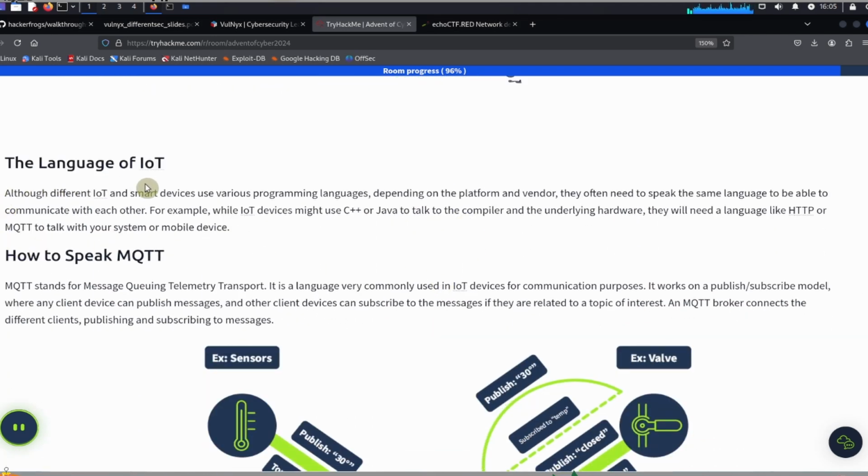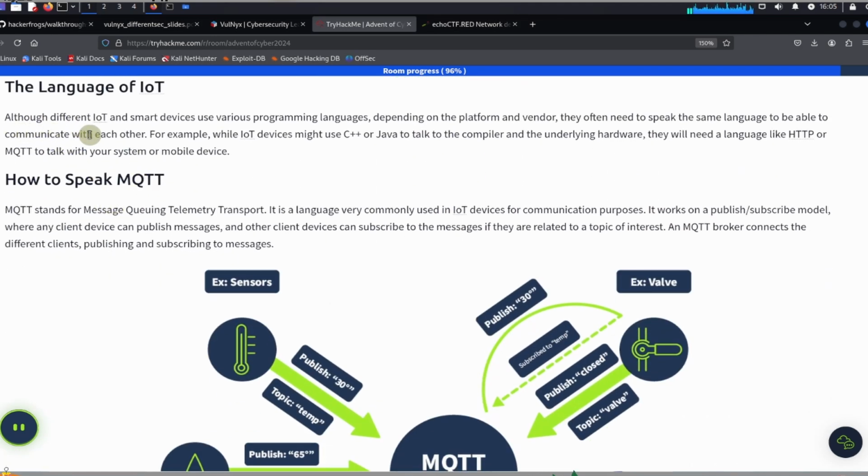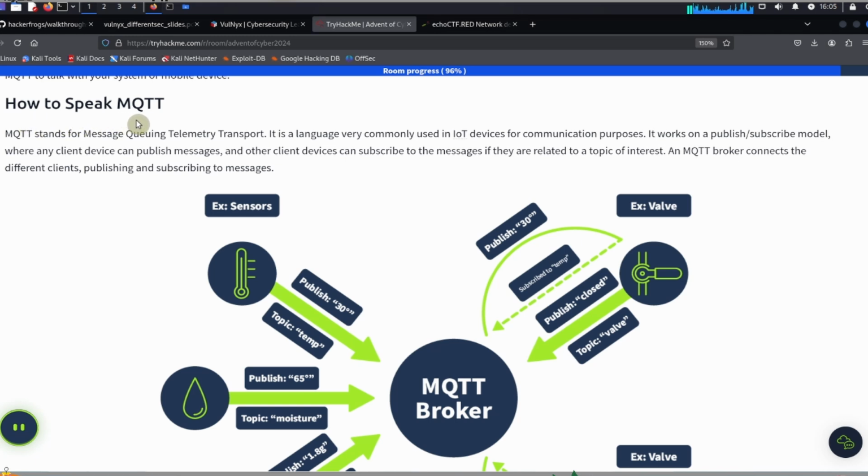The language of IoT. Although different IoT and smart devices use various programming languages, depending on the platform and vendor, they often need to speak the same language to be able to communicate with each other. For example, while IoT devices might use C++ or Java to talk to the compiler and underlying hardware, they will need a language like HTTP or MQTT to talk with your system or mobile device. How to speak MQTT.